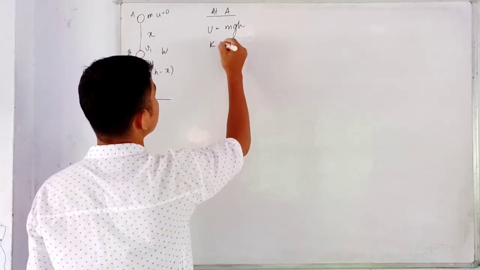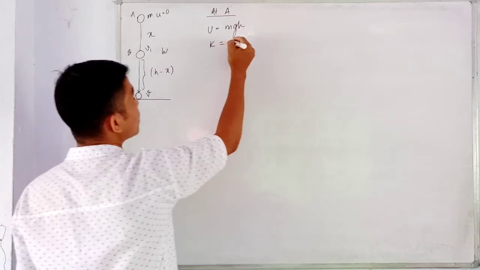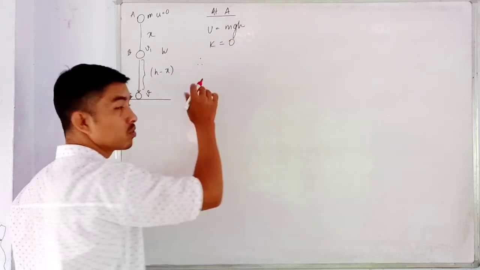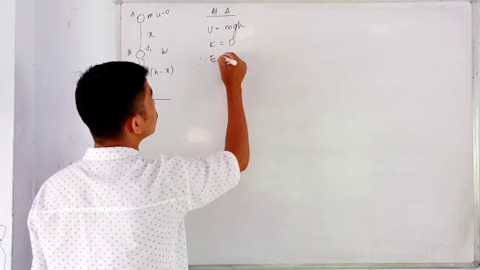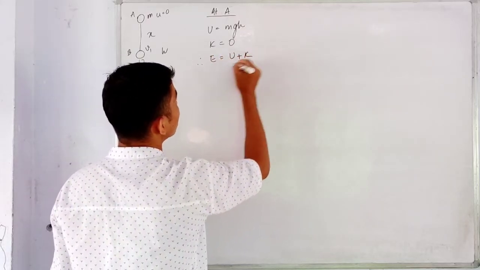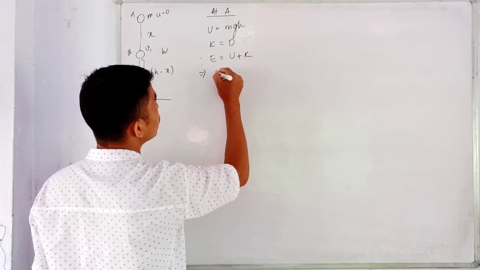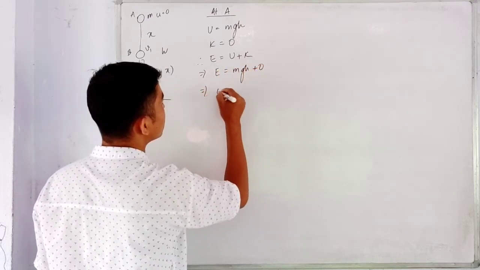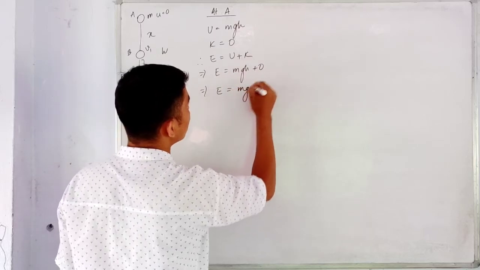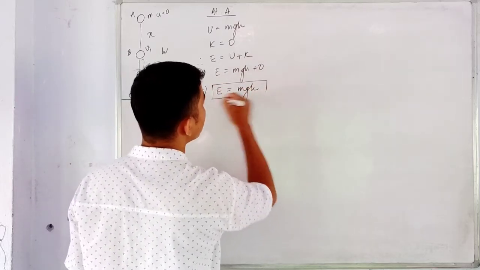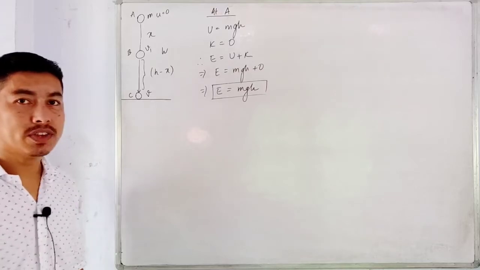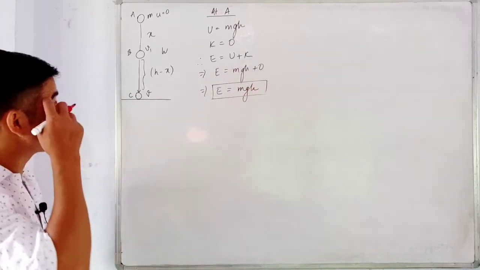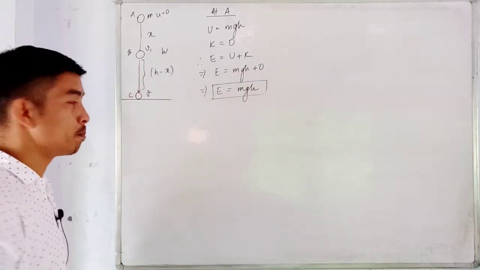Now the kinetic energy here, since the body is at rest, is simply 0. So the total energy E will be equal to U plus K. So this implies that E is equal to mgh plus 0, or E is equal to mgh. So we see that at point A, the sum of the potential energy and kinetic energy is mgh. So now we'll try to find the same at position B.